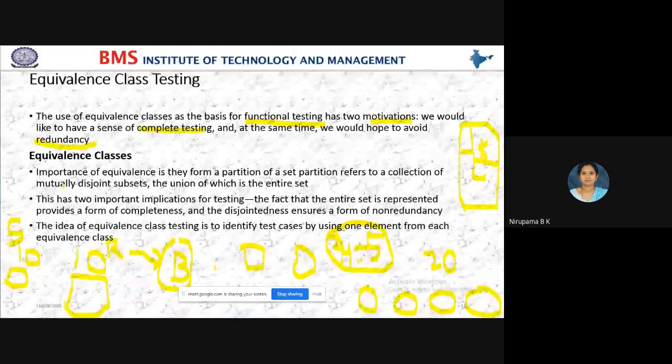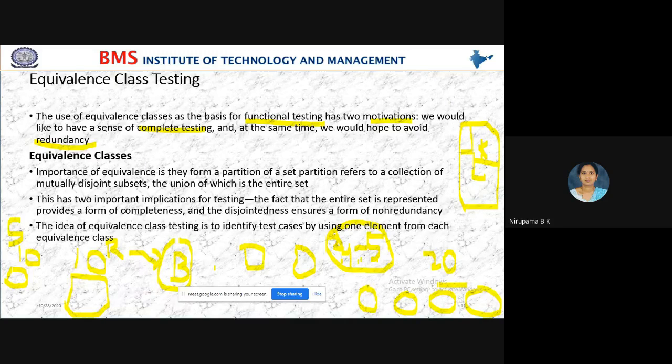So here in the equivalence, the importance is that it makes a partition of a set. Partition refers to the collection of mutually disjoint subsets, the union of which is the entire set. So it is making disjoint subsets of the entire set.